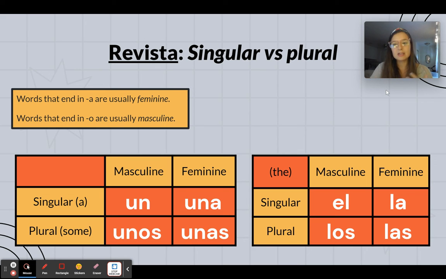And so that is the difference between indefinite, so un or una, versus definite, el or la. This is also a great review of singular, which is un, una, el or la, versus plural, which is unos, unas, los or las. You will see the used more, so el, la, los, las. So just know anytime it's el or la, we're talking about one item, los or las, more than one item. El is masculine, la is feminine, just like los is masculine and las is feminine.